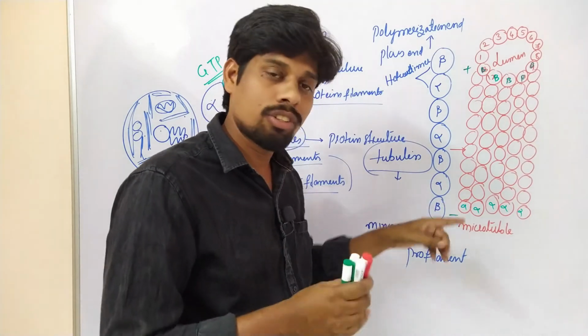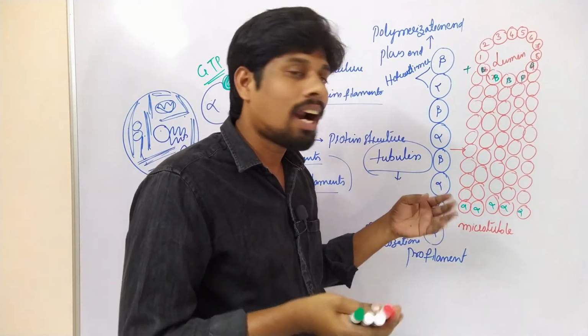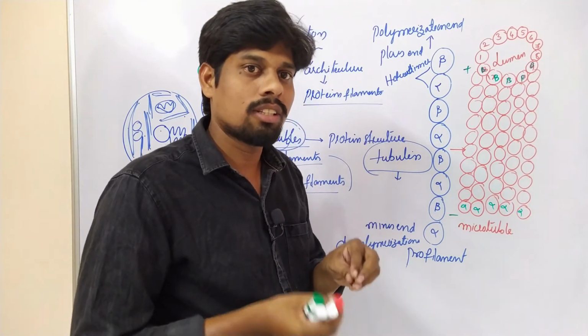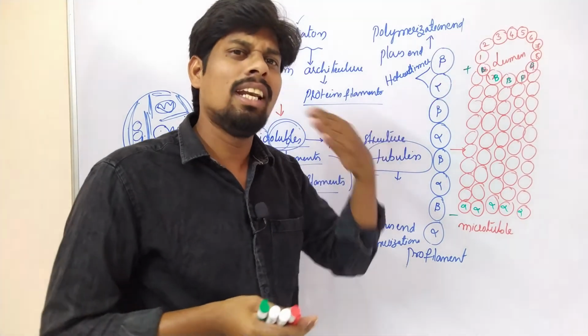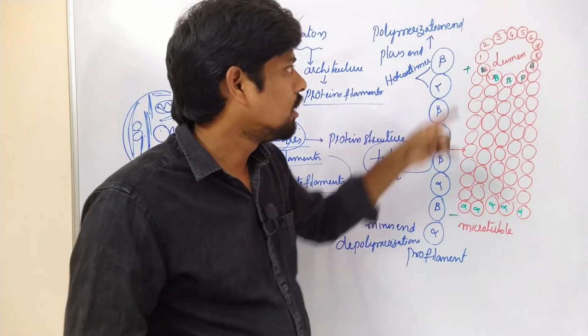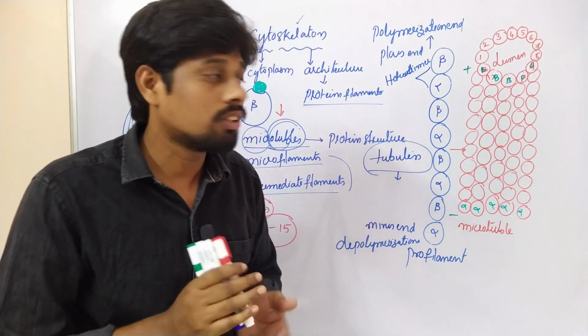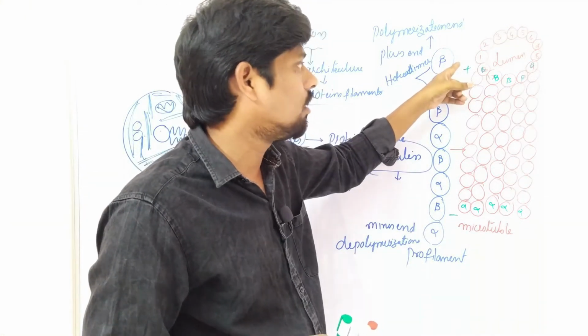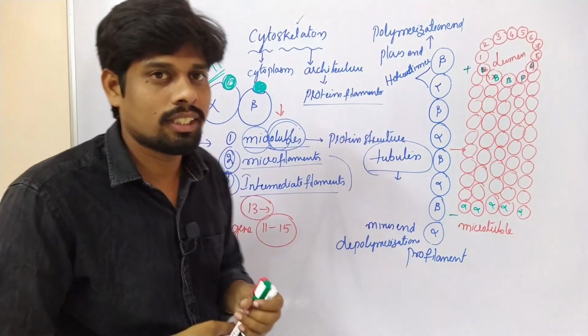But here dissociation can occur. But at the same time, addition of heterodimers is also very less. Here dissociation of a very small amount may occur, but addition is much more rapid than the dissociation. So that's why this site we call the polymerization site. Here is the depolymerization site.